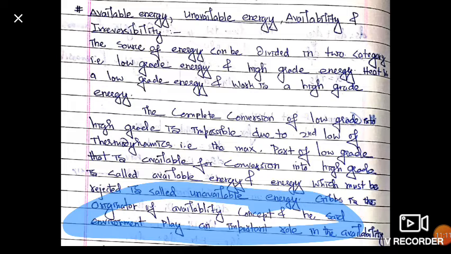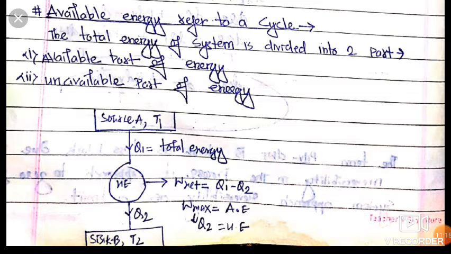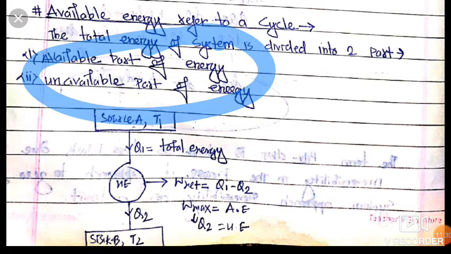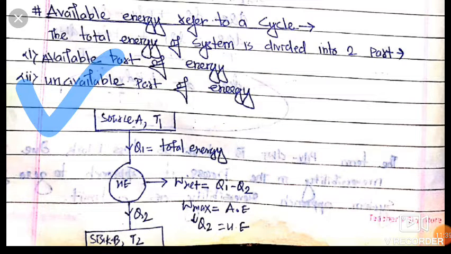Now we will move to our next topic, which is available energy referred to a cycle. The total energy of a system is divided into two parts. One is the available part of energy, which is the maximum part of our low grade energy that is converted into high grade energy, and the energy which must be rejected is the unavailable part of energy.